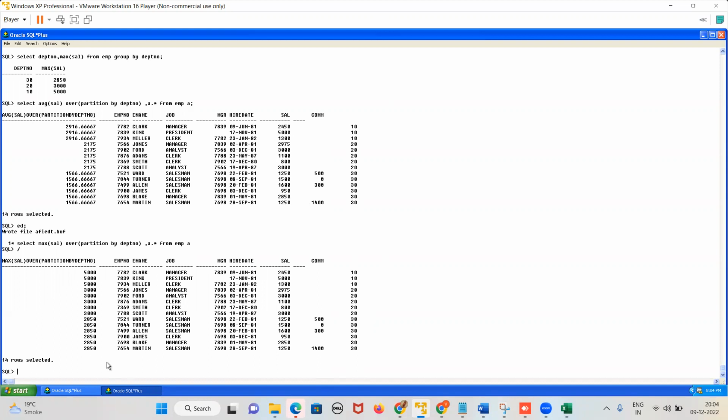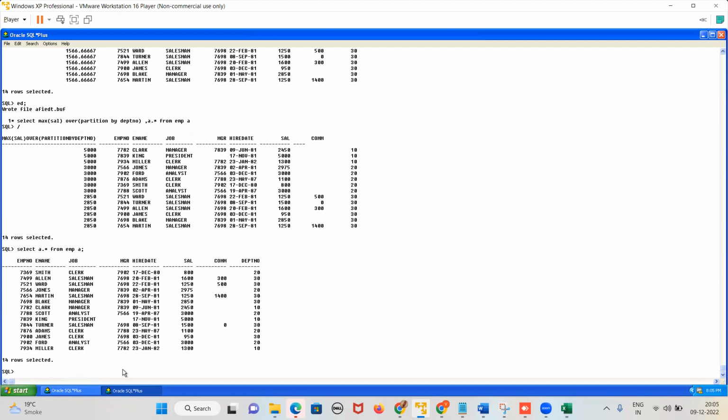Now the problem with partition by is what you know. See, Praveen, your first day class is there, no? Just try to understand. Whatever you have missed, I'll tell you. See, A dot star means all the records from EMP A table. Now this EMP table name is changed to A, and I'm writing select A dot star, means all the records from A table. Okay, fine.